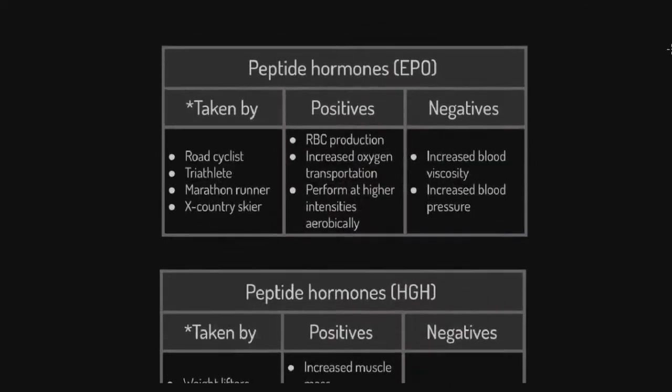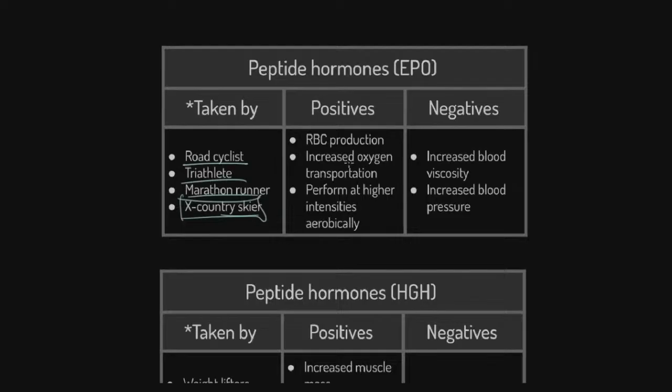Okay, peptide hormones, we're going to look at two. We're going to look at EPO, or erythropoietin, which is a really hard word to say, and we're going to look at HGH, which is human growth hormone, much easier. EPO first, the granddaddy of the 1990s and early 2000s drugs, especially in cycling. Who might take it? Our road cyclist, Armstrong et al., triathlete, marathon runner, cross-country skier. And there was a lot of this taken by Russian cross-country skiers around the Sochi Olympics. You might want to read about that.